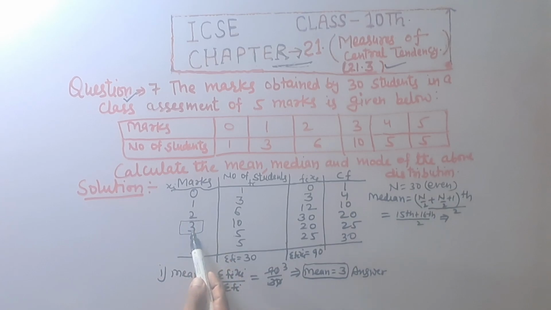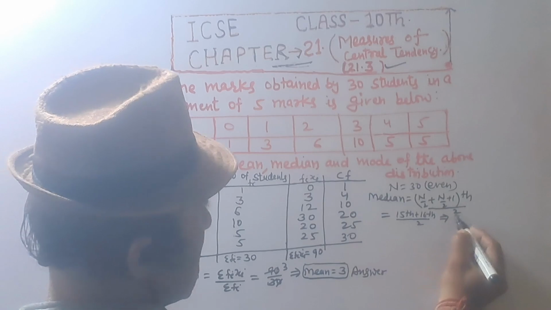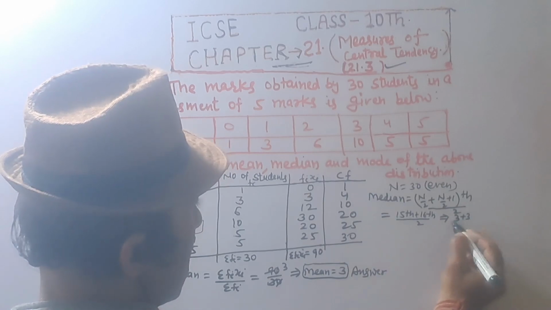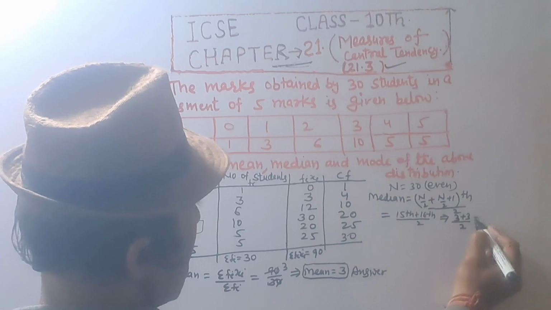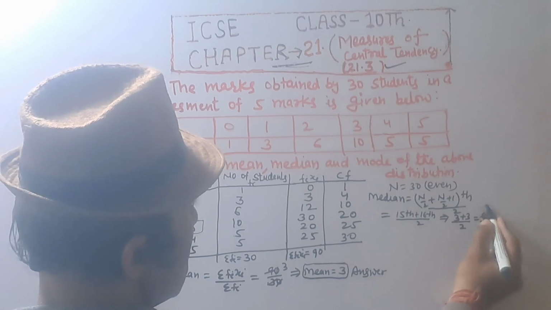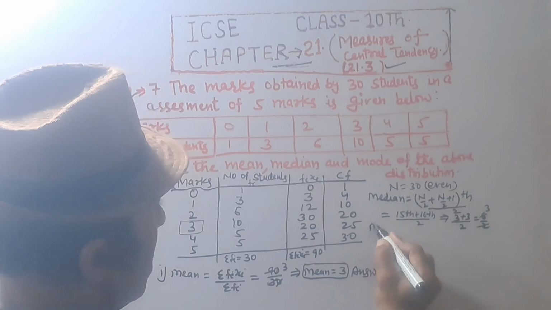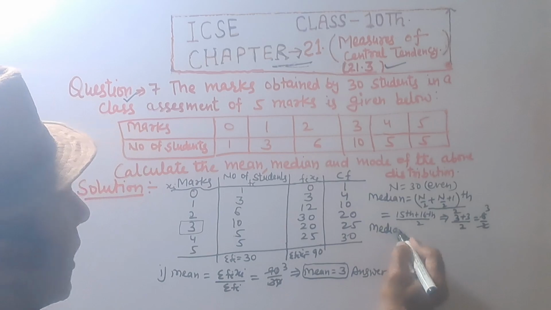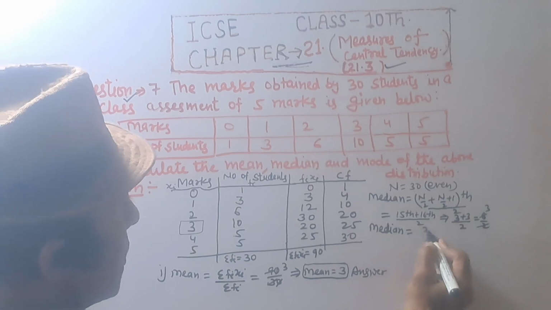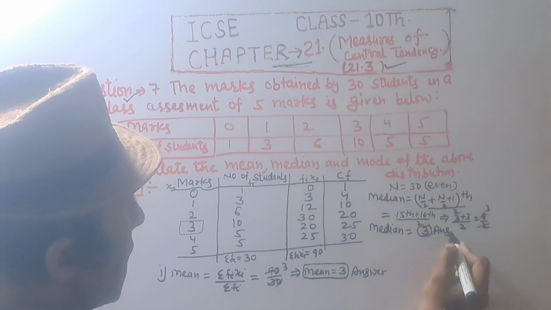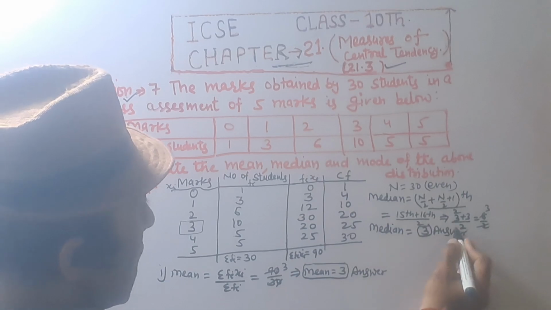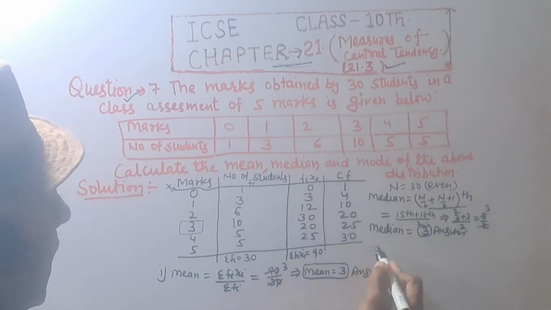Corresponding value of x, that is 3 plus 3 upon 2 equal to 6 upon 2, that is equal to 3. So median equal to 3. Answer.